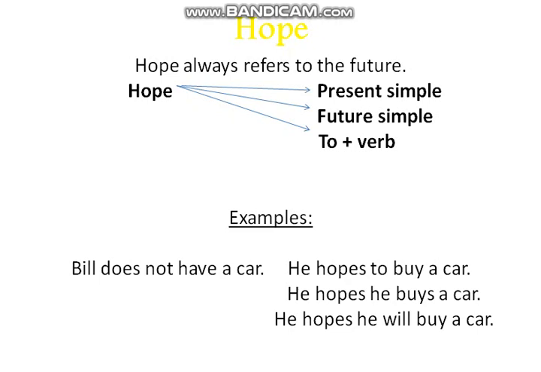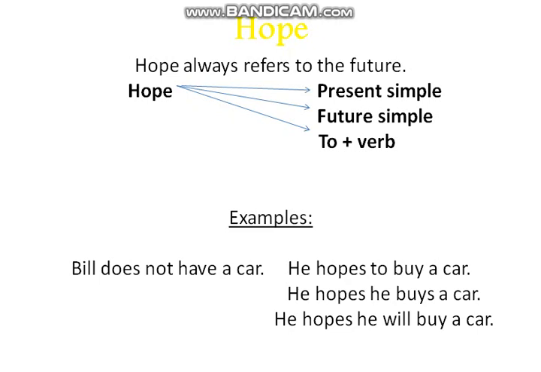So let's start with hope. Hope always refers to the future. Hope always has this intention that I'm talking about something that has a relationship with the future, something which is coming, something that can be realized. So grammatically speaking, hope can be followed either by the present simple or the future simple or to plus verb. Future simple can be will plus verb, of course.